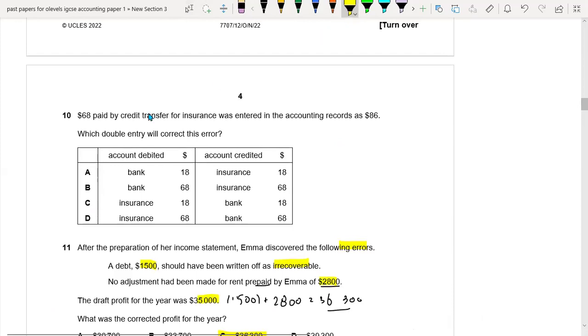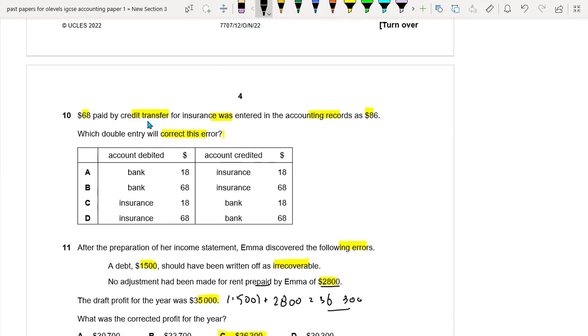Question number 10. $68 paid by credit transfer for insurance was entered in the accounting record as 86. Okay, so the difference is basically 18. Which double entry will correct this error? Okay, so what happened here basically?